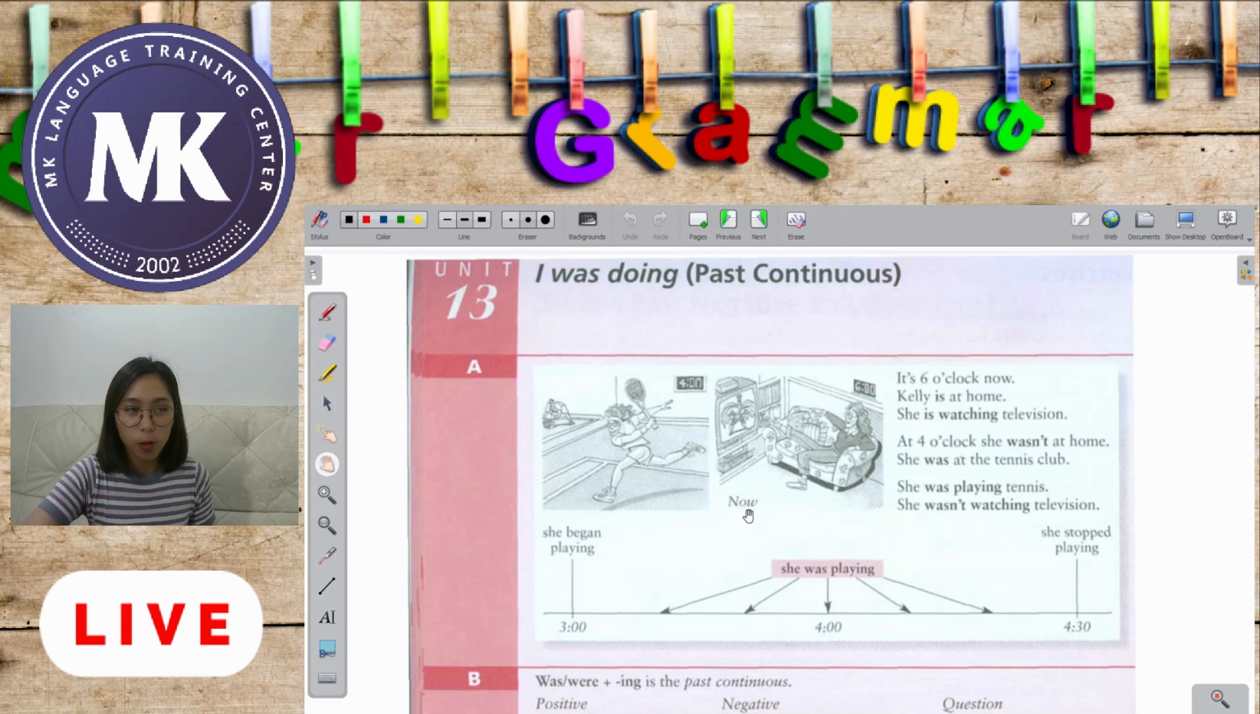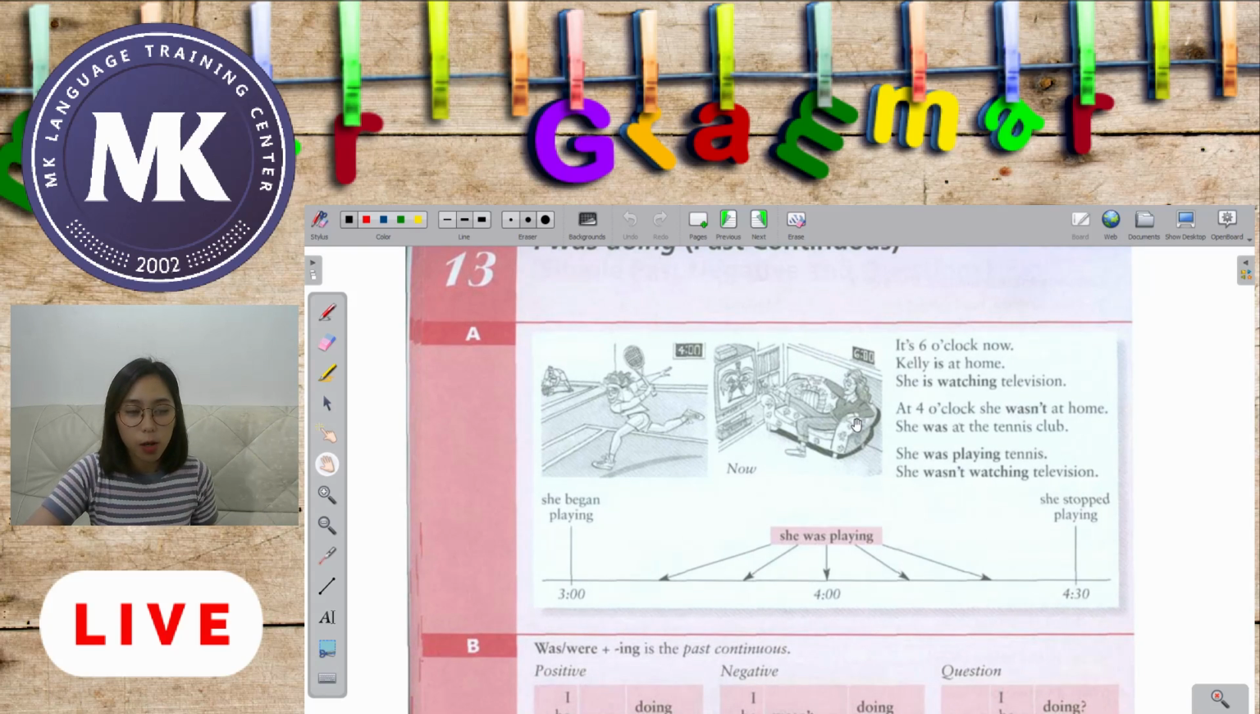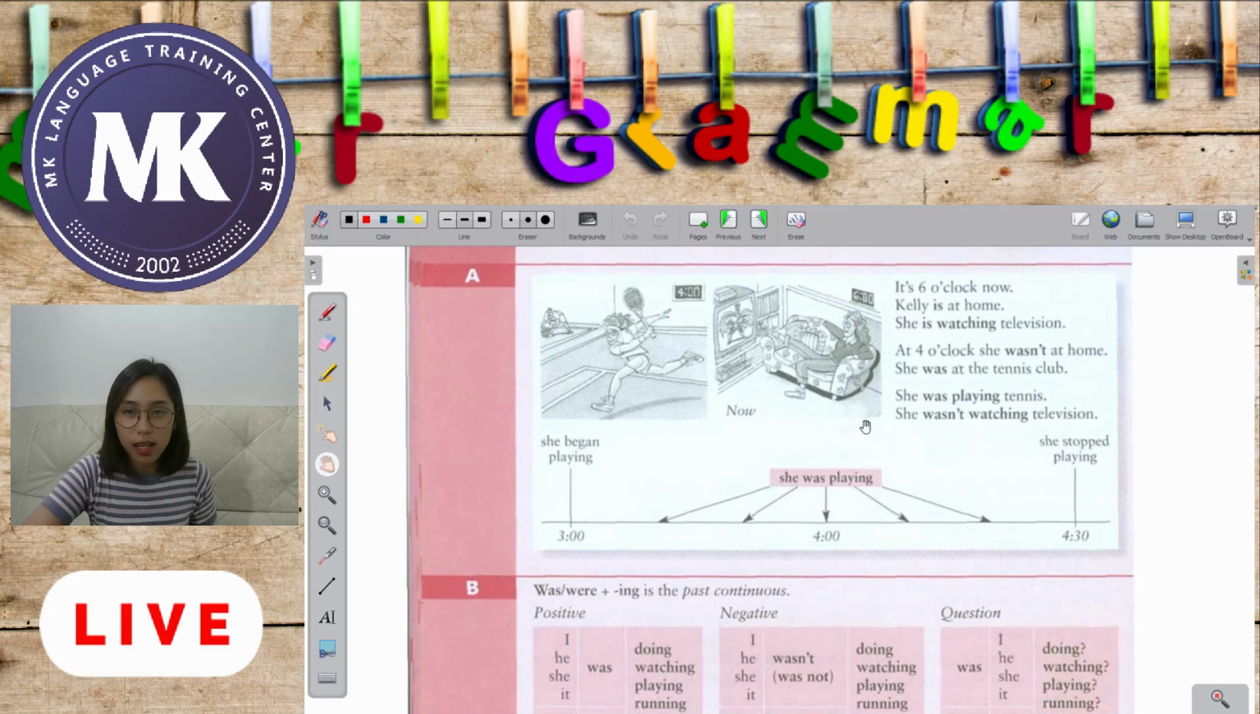Now we will be talking about the past continuous. That means it is an action that happened at some point in the past, okay? So we have here "I was doing," the past continuous. We have here section A. Let's take a look at section A.